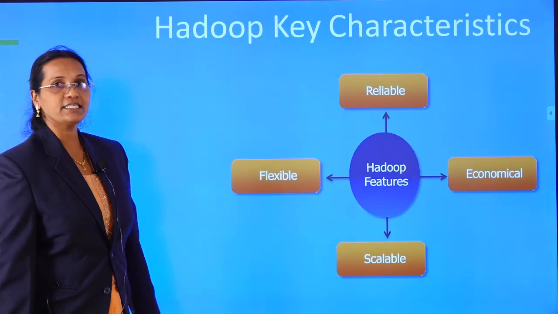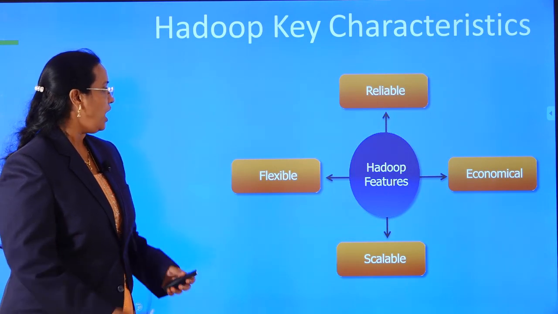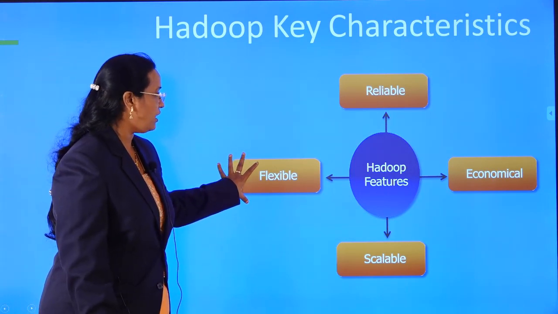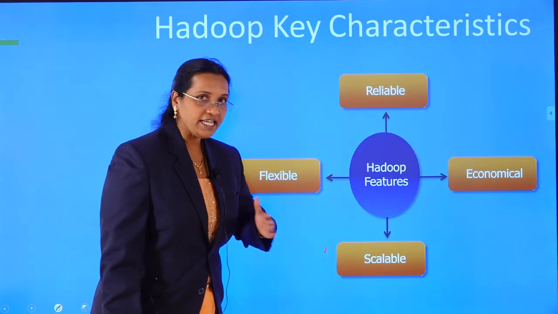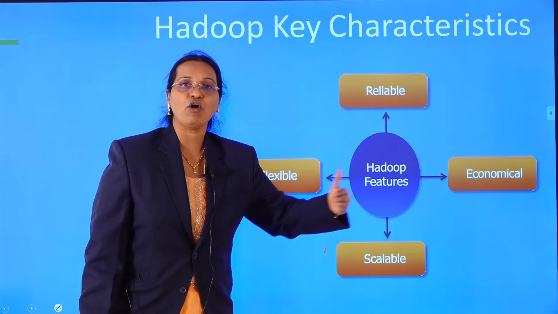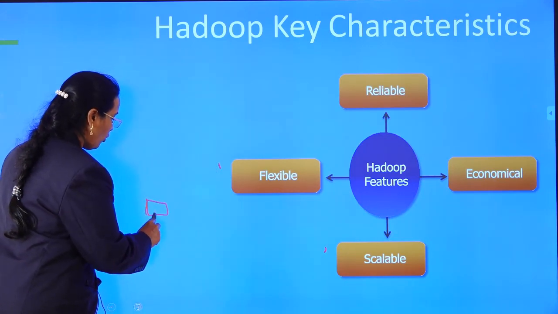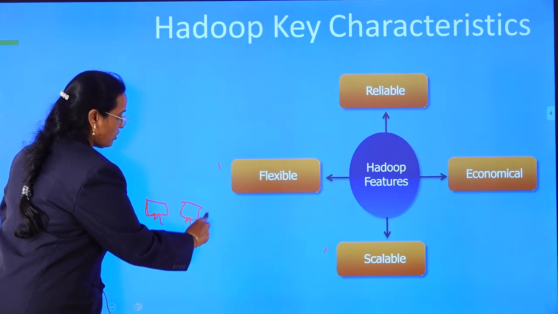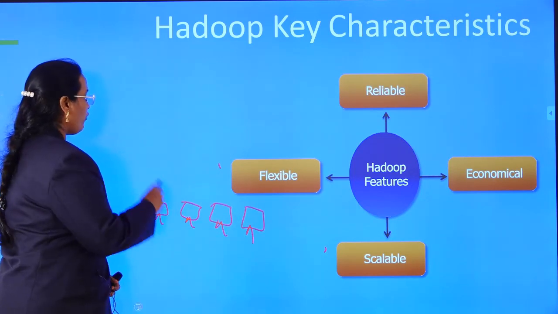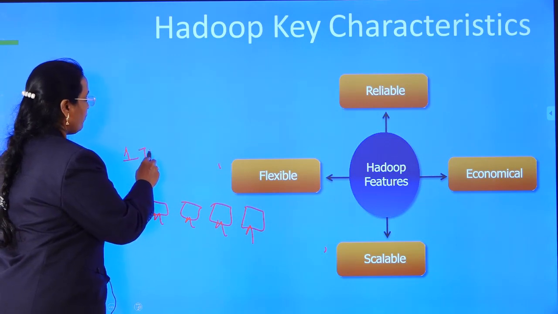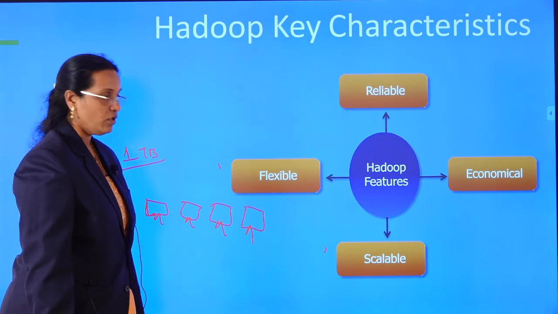Let us see the characteristics of Hadoop. One of the important characteristics is that Hadoop is flexible software and it is scalable. That means I can extend my nodes to any level I want. For example, I am having 4 nodes because I am working with only 1 TB. My company is handling only 1 TB of data daily now.